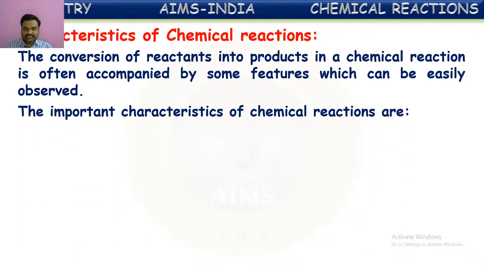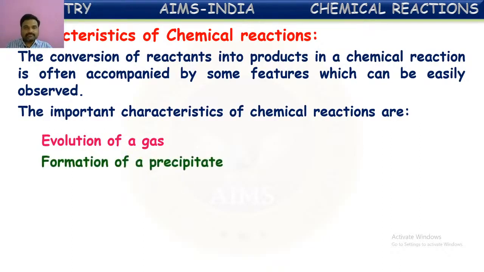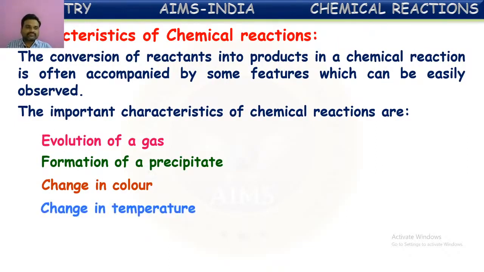The important characteristics of chemical reactions are shown here. They are evolution of gas, that means production of gas when a chemical reaction occurs; formation of precipitate; change in color, meaning the reactants may be of some color and after the reaction the color might change to another; change in temperature, where initially the reactants are at a certain temperature and after the formation of products the temperature of the solution might be increased or decreased; and change in state, the physical state of the reactants.